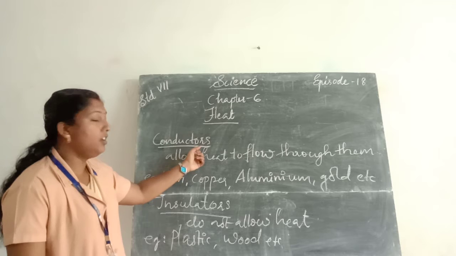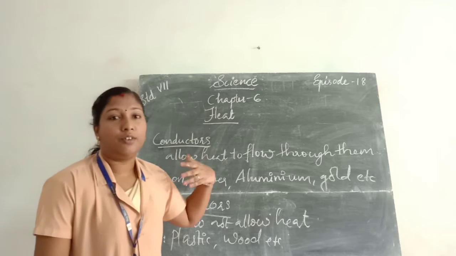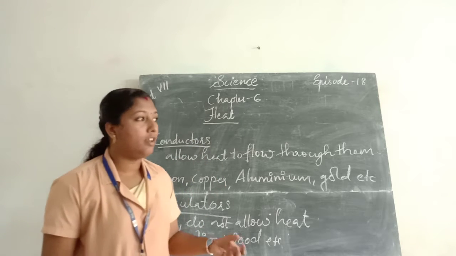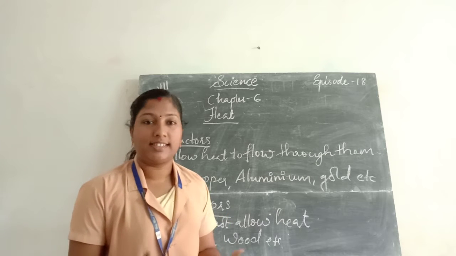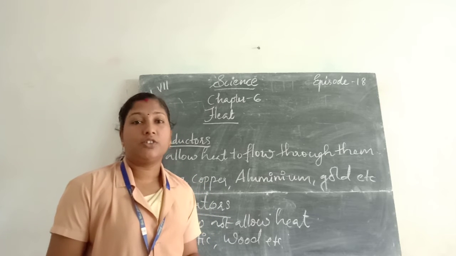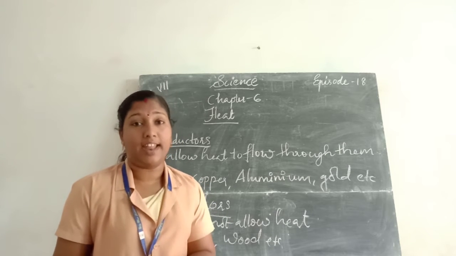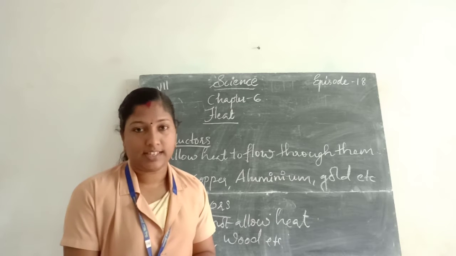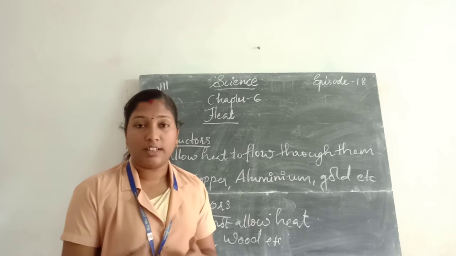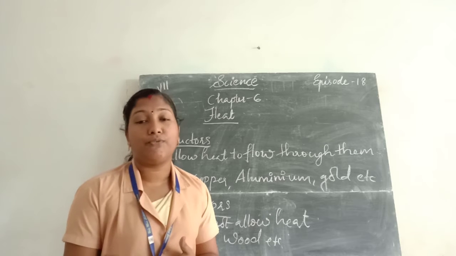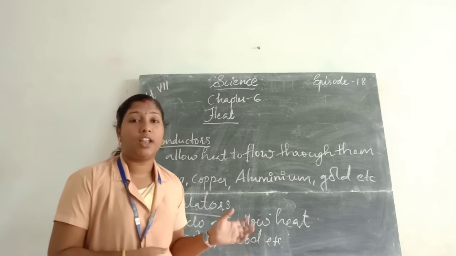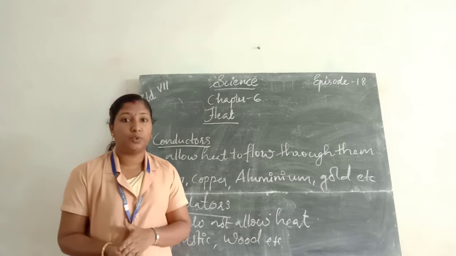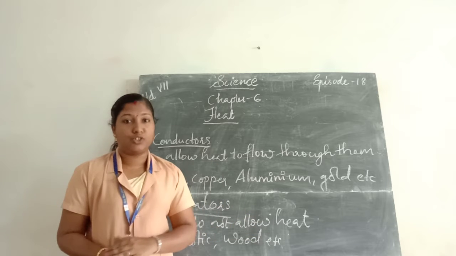In our daily life we know about conductors and insulators. In our kitchen we make tea and other food in an aluminium vessel, which does not have a plastic or wood handle. If we touch the vessel on the gas stove we feel heat, because it allows heat to flow from one place to another. So it is a conductor.